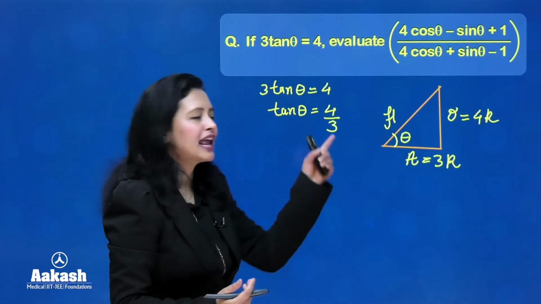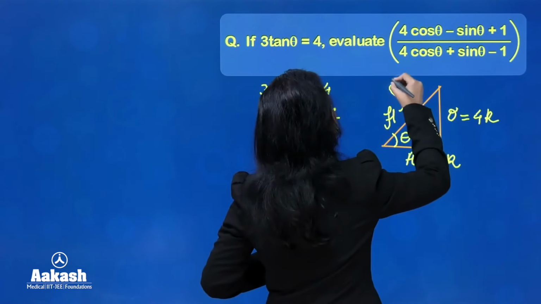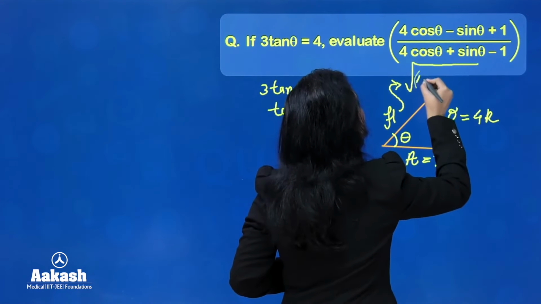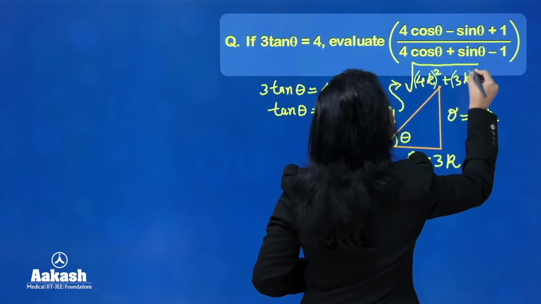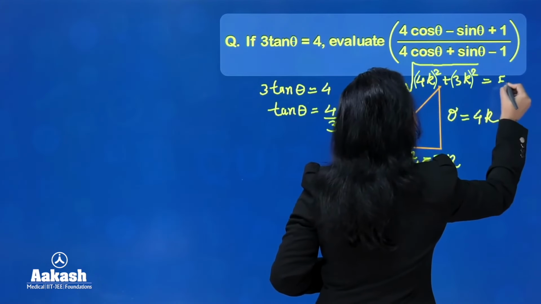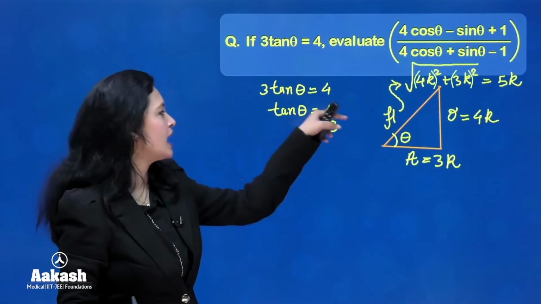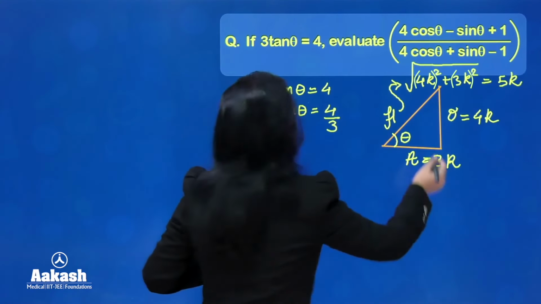Okay. Now, can you figure out the value of hypotenuse? Yes, you can. Hypotenuse would be equal to under root of 4k squared plus 3k squared, which will be equal to 5k. You can compute this pretty easily. So hypotenuse is equal to what? 5k. Okay. Now let us come back to the original question.